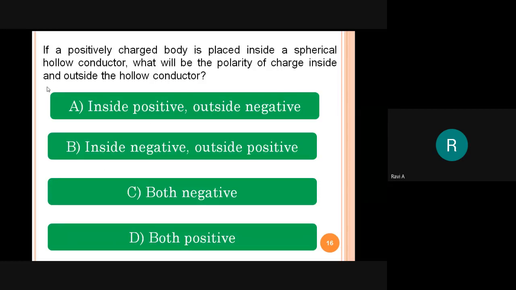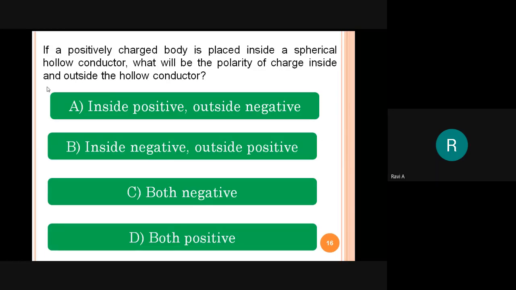Right. So here, first listen. This is a very important question, which has some concepts behind it. If a positive charged body is placed inside the spherical hollow conductor, we have the spherical conductor. Imagine a sphere.